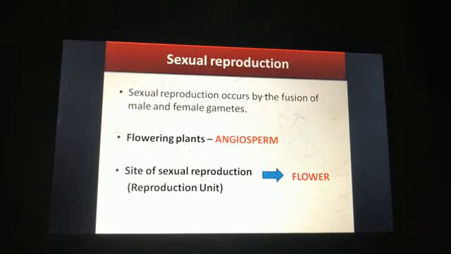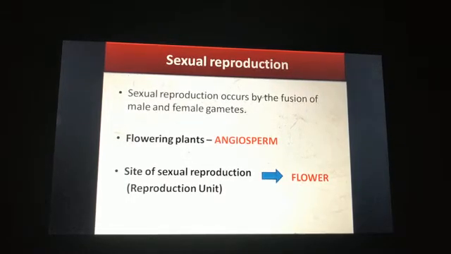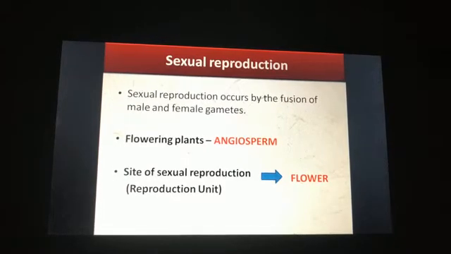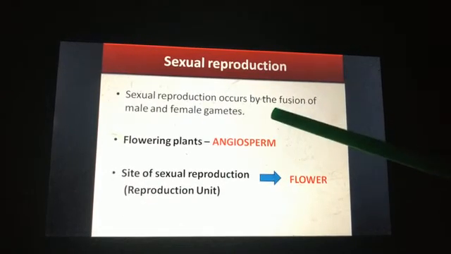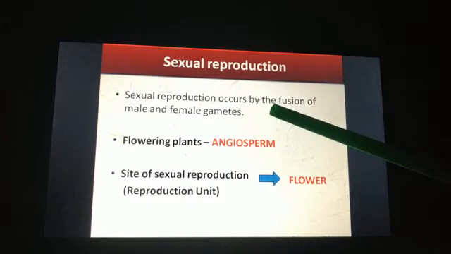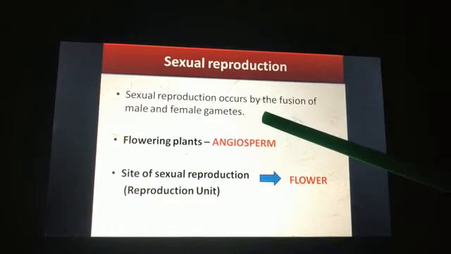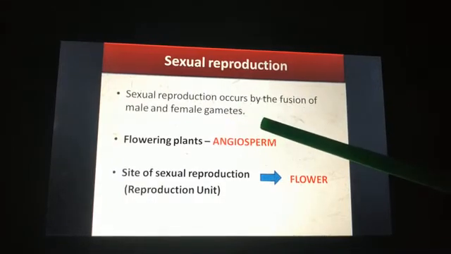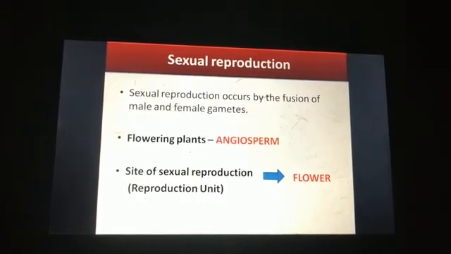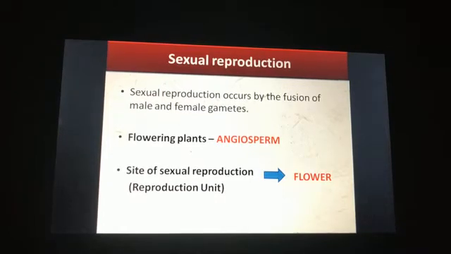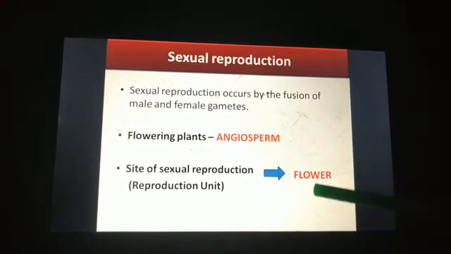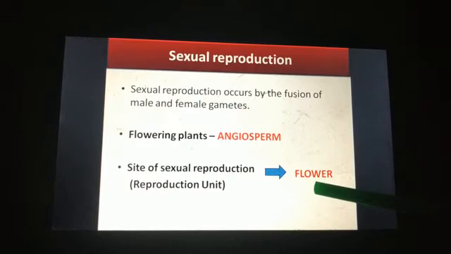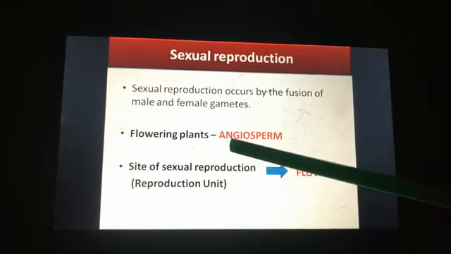Now the next topic is sexual reproduction. So let us see how sexual reproduction takes place in plants. Sexual reproduction occurs by the fusion of male and female gamete, right? In asexual reproduction there was no fusion between the male and female gamete, but here in sexual reproduction you can see the fusion between male and female gamete. Next, where does sexual reproduction occur? It occurs in the flower, and those plants which bear flowers, the flowering plants, we call angiosperms.